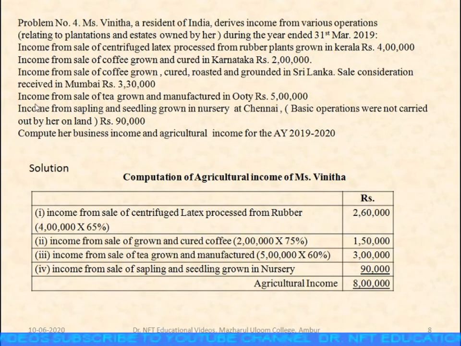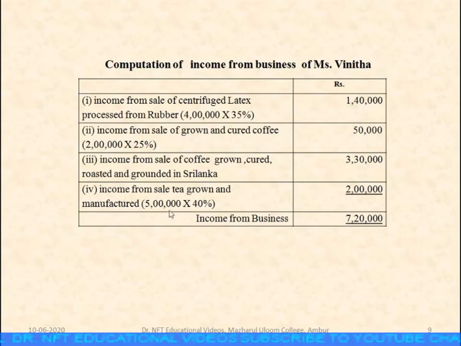Next one, income from sale of tea grown and manufactured in Ooty, rupees 5 lakhs. So tea is manufactured and grown in Ooty. For tea we have seen the provision for agriculture as well as for business. 60% is considered to be agricultural income and 40% is considered to be the business income. So for the first 60 percent, we give it for agriculture, 5 lakh into 60%, that is 3 lakhs. And in case of business, 5 lakh into 40%, that is 2 lakhs.